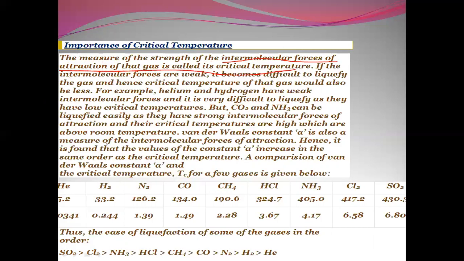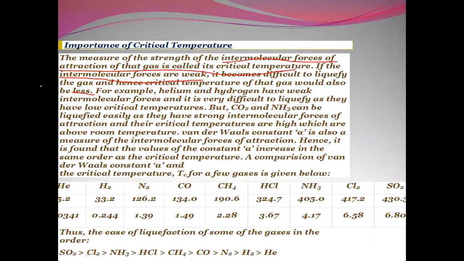If intermolecular forces are weak, then the critical temperature is also less. Intermolecular forces are weak means critical temperature is also less.